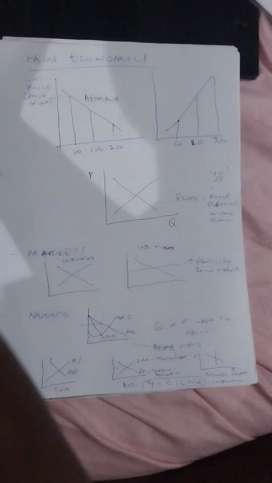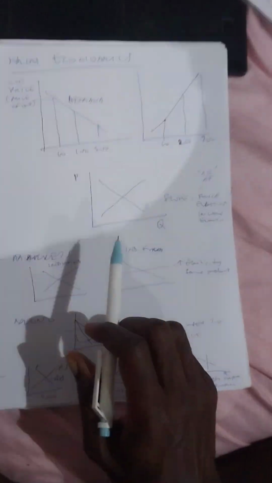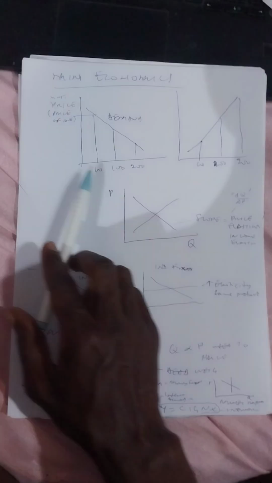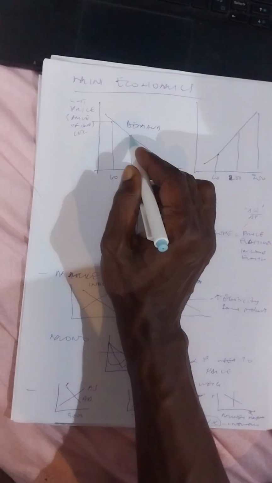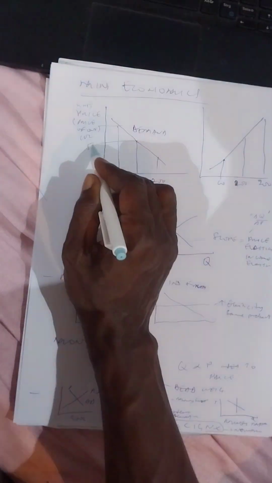Now let's look at economics. In economics, we usually will talk about demand. So let's say if you have 10 oranges, you say I'll pay 10 cedis. But if you have 100 oranges, then I'll say no, I won't pay 10 cedis. I will rather pay 5 cedis for one.